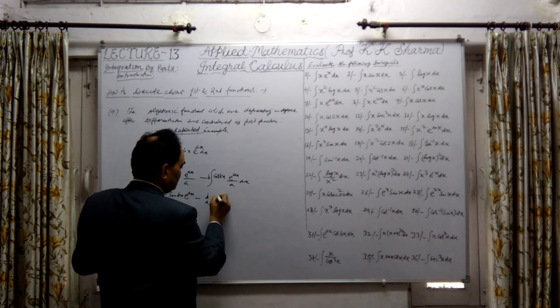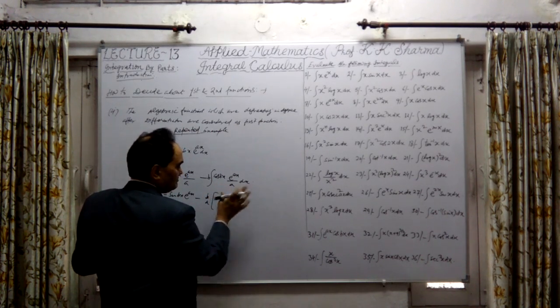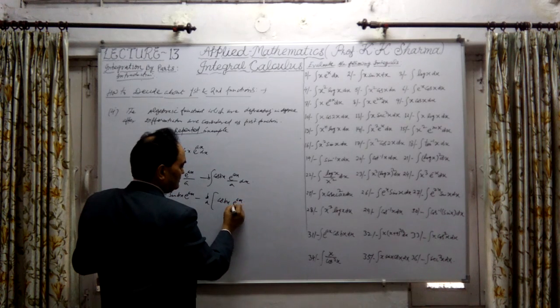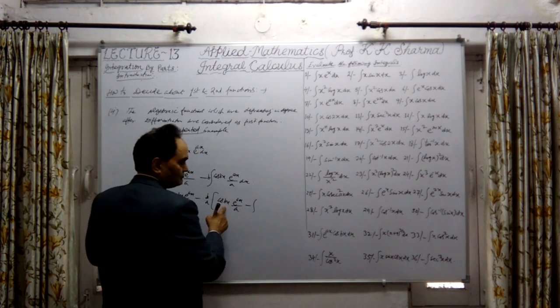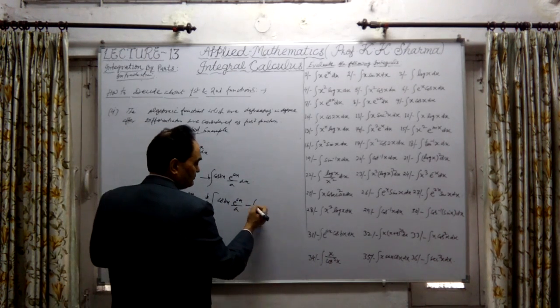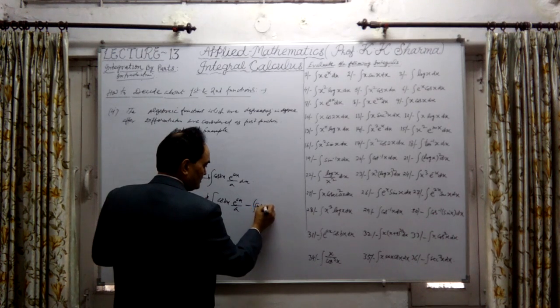Integral of, let me write it in bracket, cos bx as it is. Again, this is the first function and this is the second function. Integration of this will be e raised power ax upon a, minus the integral of the differentiation of cos bx, which is minus sine bx into b, into e raised power ax upon a.